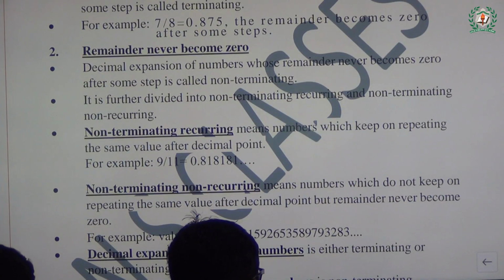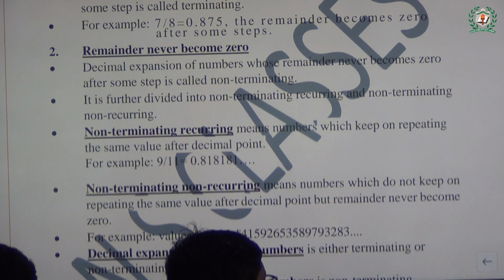Here you see it is further divided into two: non-terminating recurring and non-terminating non-recurring. Okay class, a number which terminates is a rational number, and a number which does not terminate but repeats is also rational.